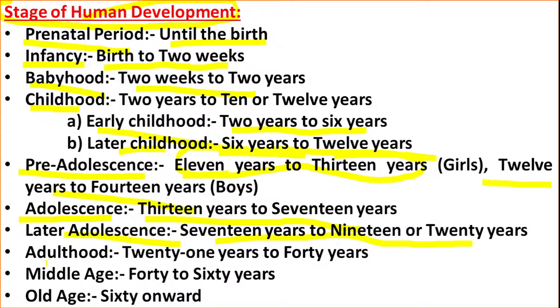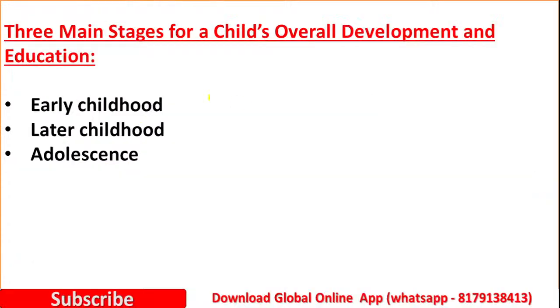Then adulthood. The period from 21 years to 40 years is known as adulthood. Then middle age comes from 40 to 60. Then old age is 60 and above. So remember these stages. Then let us see there are 3 main stages of child development overall. One is early childhood, the second one is later childhood, third one is adolescence. Yes, many times questions will arise on these stages.